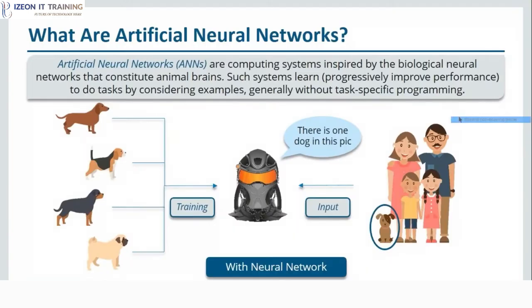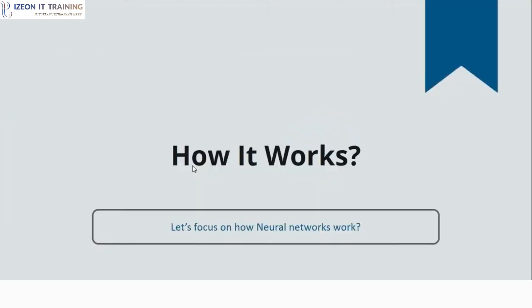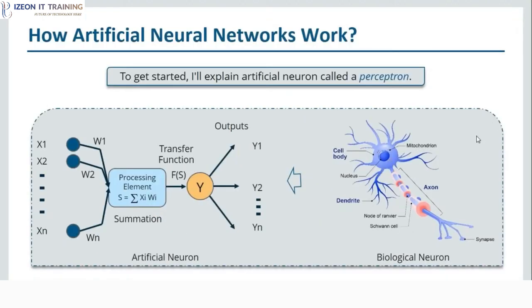Now I know you all must be thinking how neural networks work. So for that, we'll move forward and understand how it actually works. Over here, I'll begin by first explaining a single artificial neuron that is called a perceptron. So this is an example of a perceptron.